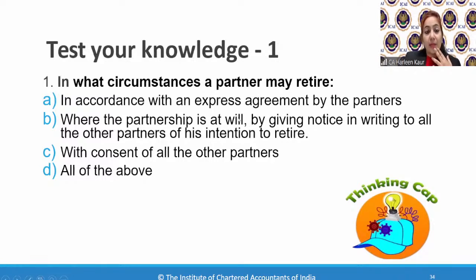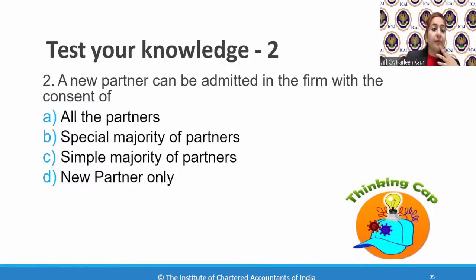According to the express agreement or in case of partnership at will by giving a notice, with the consent of all the partners, or all of the above. So you have to send me the answers, answer number 1A or whatever the option is. Let's go to the second one. A new partner can be admitted in the firm with the consent of all the partners, or special majority of partners, simple majority of partners, or with the consent of new partner only. Whose consent is required?